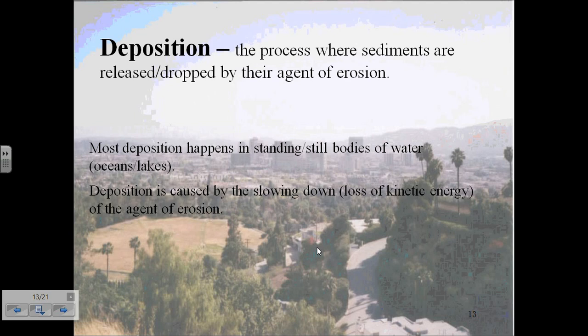Now, our last step on the weathering, erosion, deposition is that of deposition. In deposition, the key word there is dropped, and it is the process where sediments are released and dropped by their agent of erosion. Deposition occurs after erosion. Most deposition happens in standing still bodies of water, such as oceans or lakes. Deposition is caused by the slowing down or loss of kinetic energy of the agent of erosion. And so deposition only occurs after erosion has stopped.